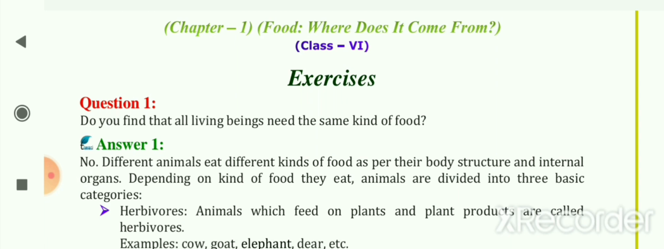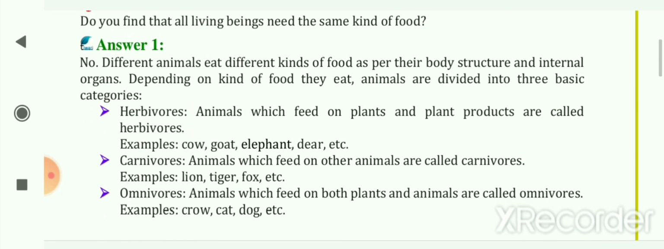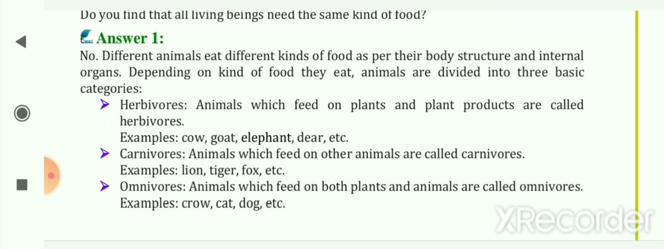So here is your answer: no, different animals eat different kinds of food as per their body structure and internal organs. Depending on the kind of food they eat, animals are divided into three basic categories. First is herbivores. Animals which feed on plants and plant products are called herbivores. Examples of herbivores are cow, goat, elephant, deer, etc.